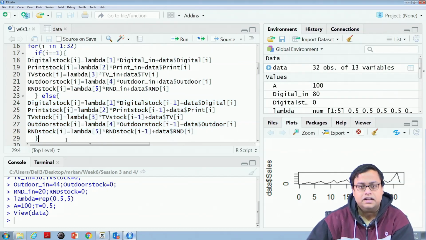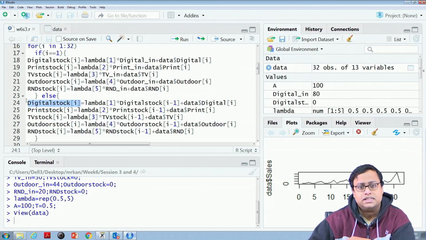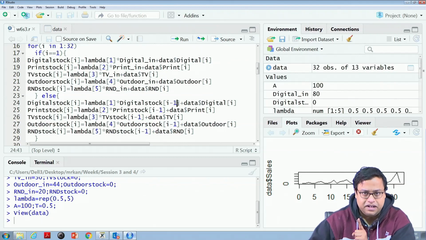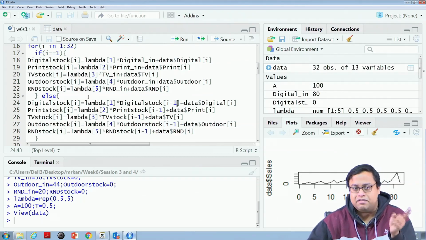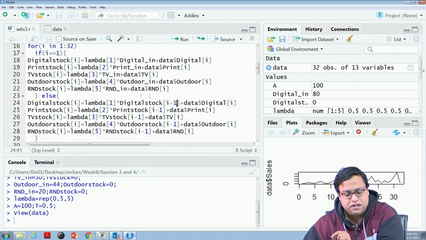Let us say I is equal to 2. Then digital stock at the second time period is lambda 1 into digital stock at I minus 1, that means 2 minus 1, the first time period, plus the expenditure that you do in the second time period.